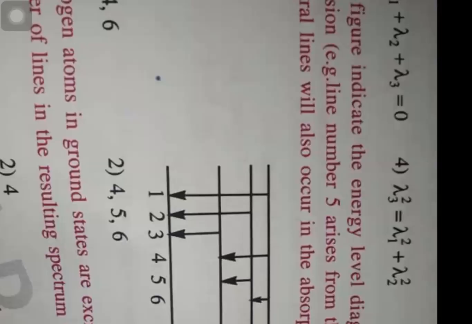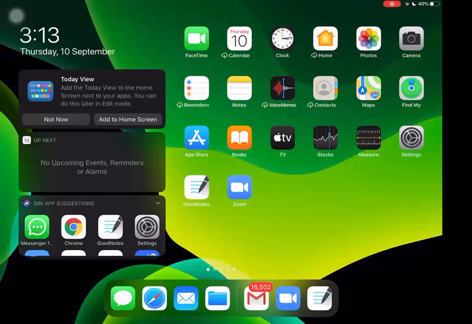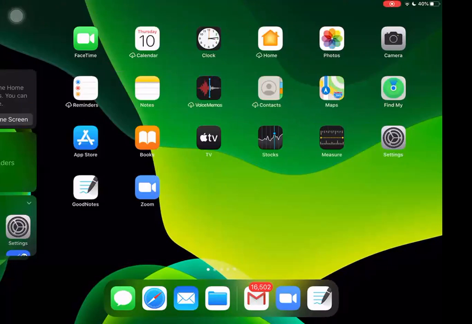Which of the following lines will also occur in? I don't find the reason why.